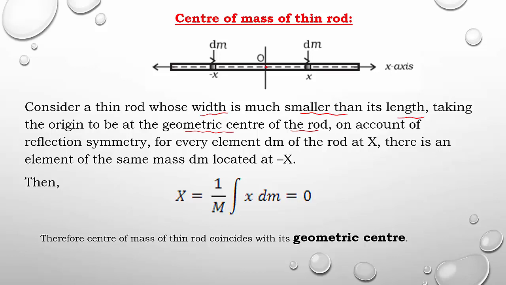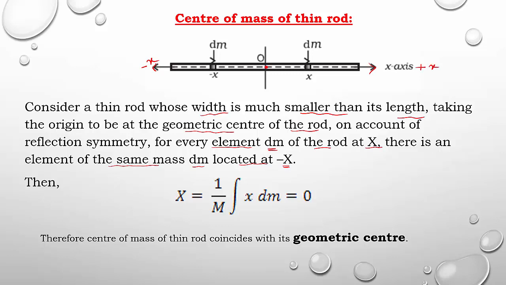On account of reflection symmetry, for every element dm of the rod, dm meaning each particle of the rod at x, there is an element of the same mass dm located at minus x. What does it indicate? Let us consider this is the negative x-axis and this is the positive x-axis.